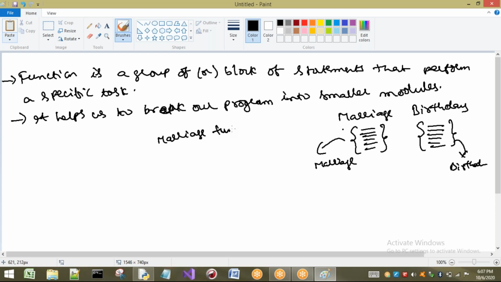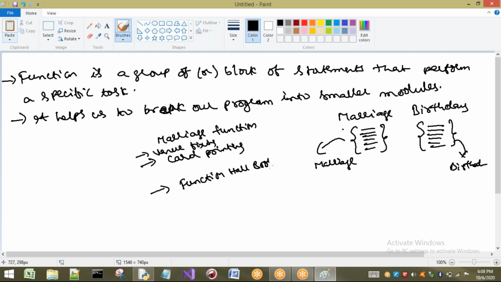So in this marriage function, what do I have to do? Generally I will take 3 tasks that have to be done. One is card printing. Before that, I have to do venue fixing. Next, the last one is function hall booking. So here, if I want to do the marriage, listen carefully, this is one task. What I want to perform is marriage, for example. So to perform that task, how many tasks generally do I have to do?